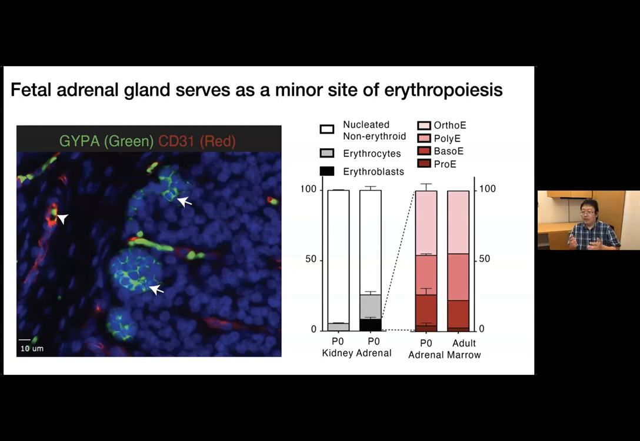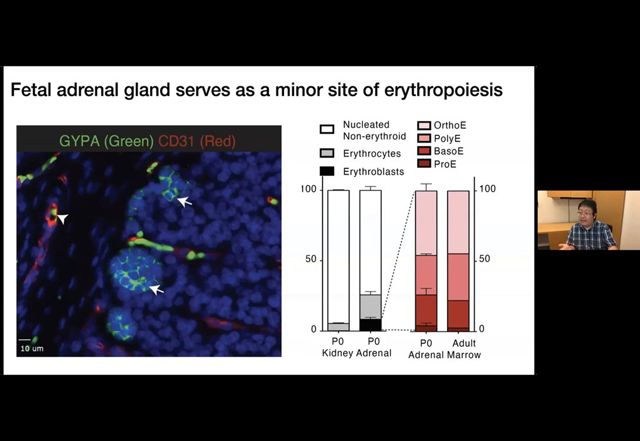For example, here, if we took out the mouse adrenal and compared that to the mouse kidney, we do see a significant fraction of erythroblasts in the adrenal, and the proportion is actually comparable with the adult marrow. Okay, so this is just one simple example to show you that by high throughput single cell genomics,